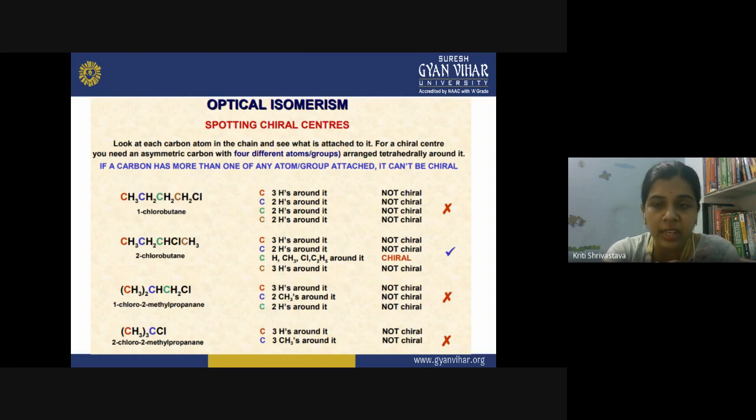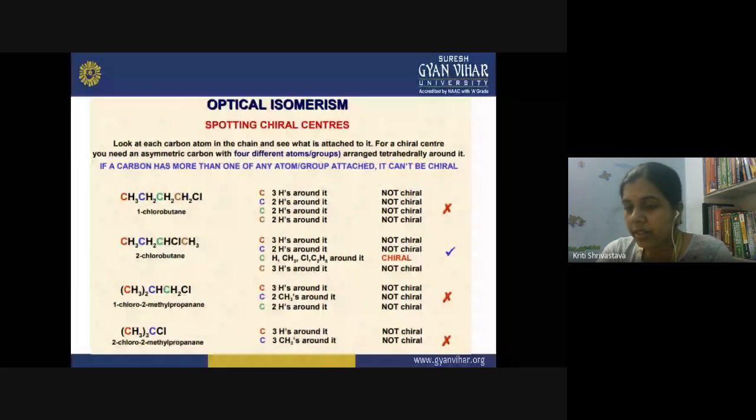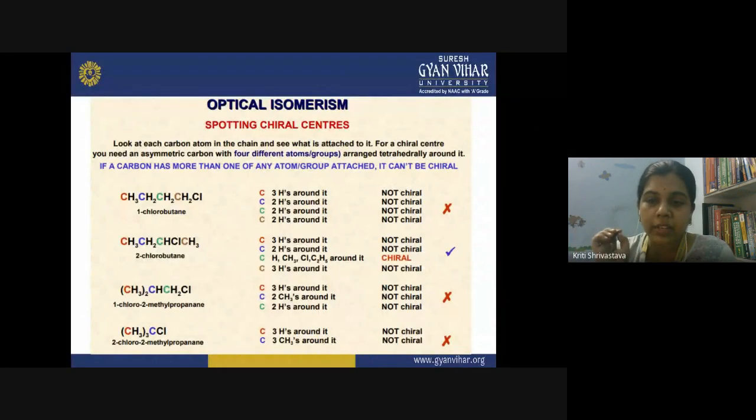You will see a chiral carbon when all four groups attached are different. So now let us identify whether a molecule is optically active or not. You can identify whether a molecule is optically active merely by looking at the structure of the molecule. You need not perform any experiment, putting the compound in plane polarized light and observing whether it rotates it or not. That is a lengthy procedure. So let us check the optical activity merely by looking at the structure of the molecule.